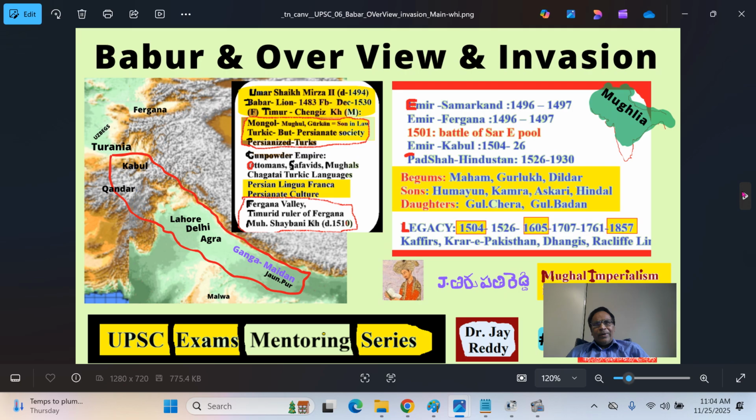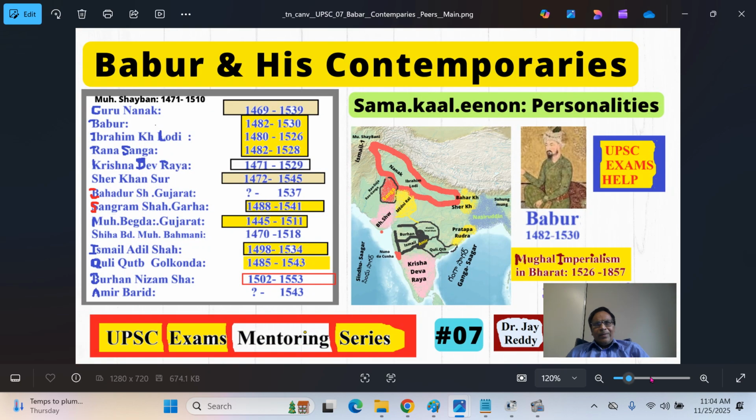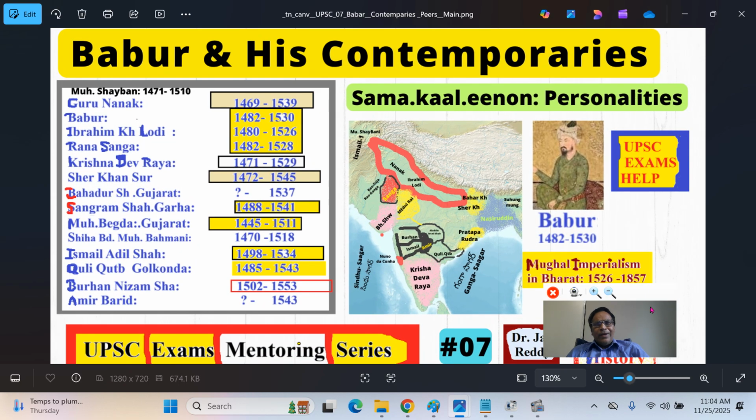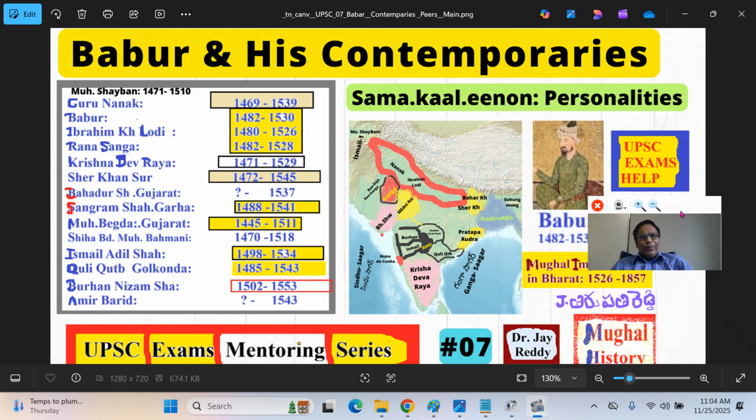Next, we will look at Babur and his contemporaries. Most of the time in history, we look only at the person, but what is happening surrounding his kingdom, in the country, even outside the empire and Bharat, and how they influence or are influenced by it, will give you a broader, deeper understanding, even for remembering their reign, their rule period, and important prominent personalities.